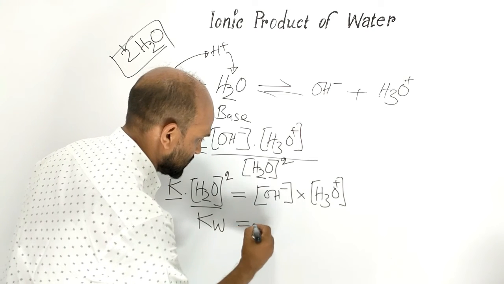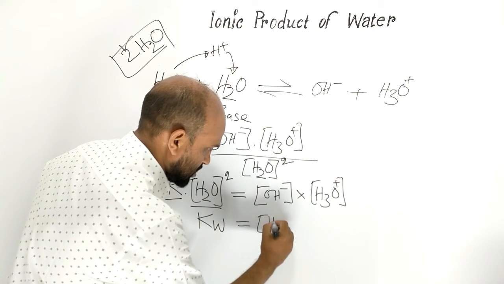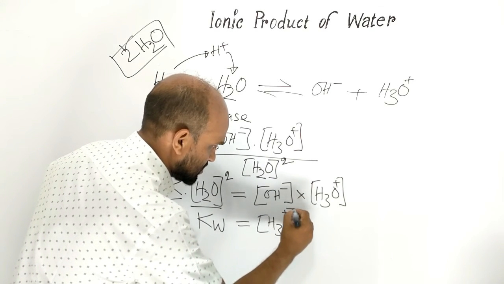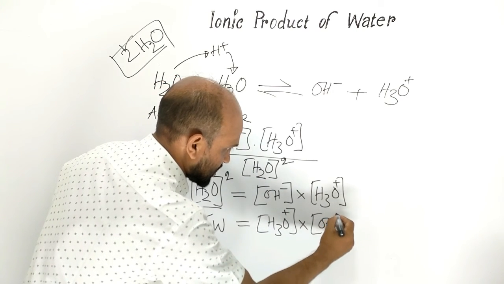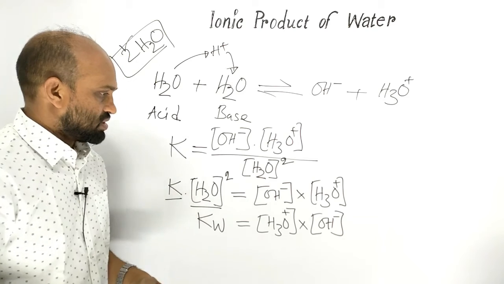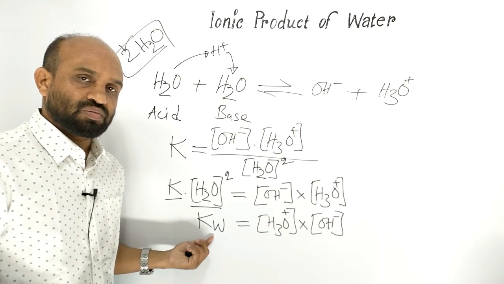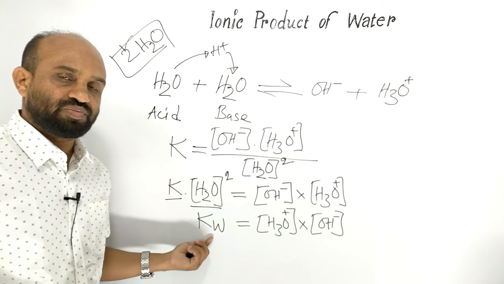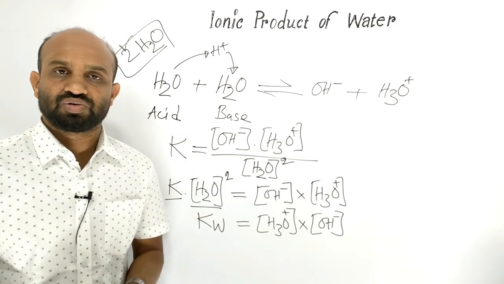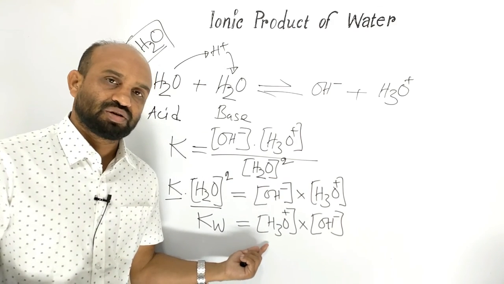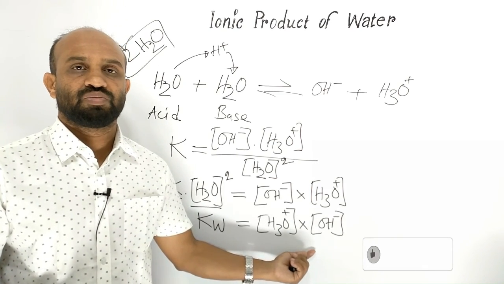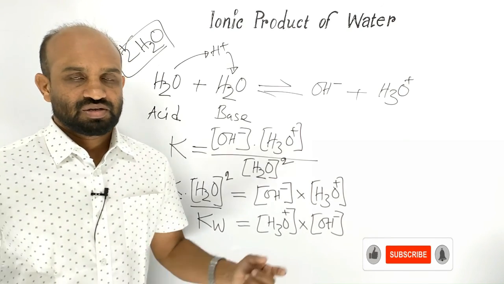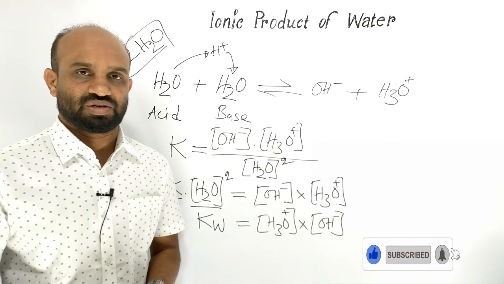Kw is equal to concentration of hydronium ion times concentration of hydroxide ion. According to Bronsted-Lowry protonic concept, Kw is equal to concentration of hydronium ion times concentration of hydroxide ion. This is the ionic product of water.